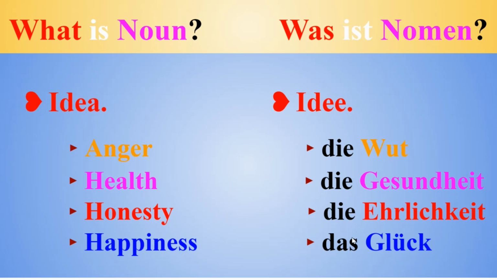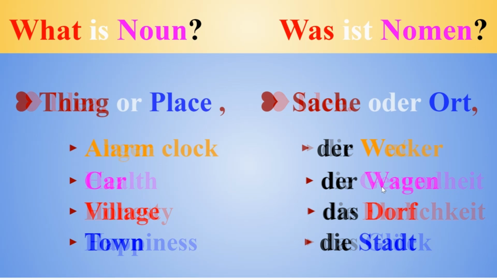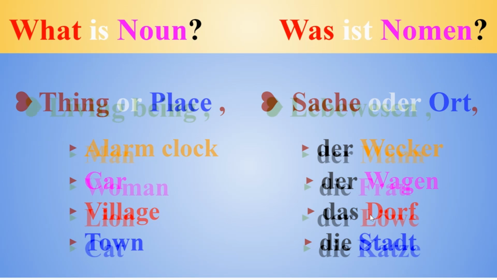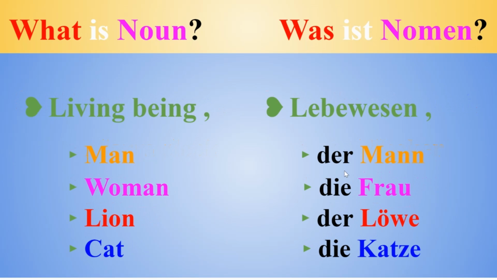Now see that for each noun we have an article, right? Die Gesundheit. Der Wagen. Das Dorf. Der Mann. Die Frau.